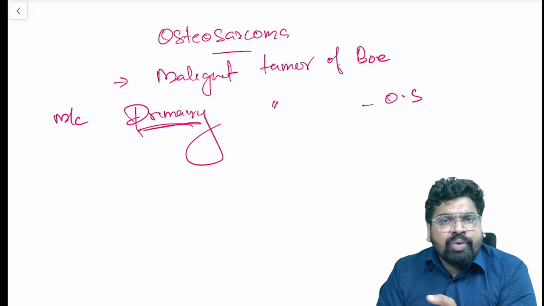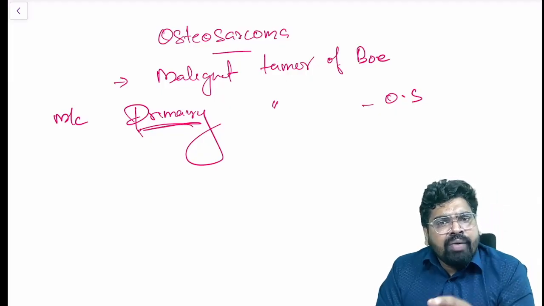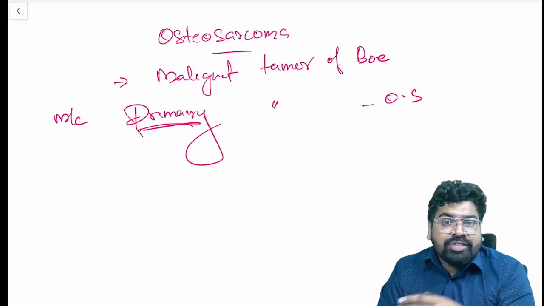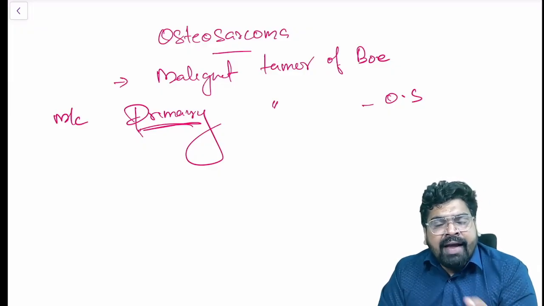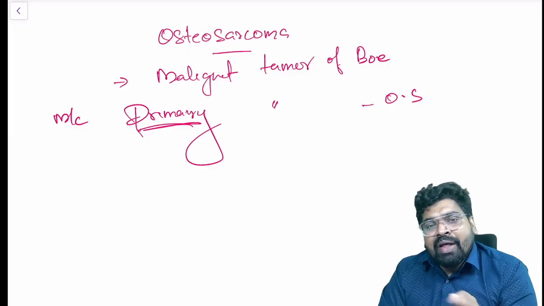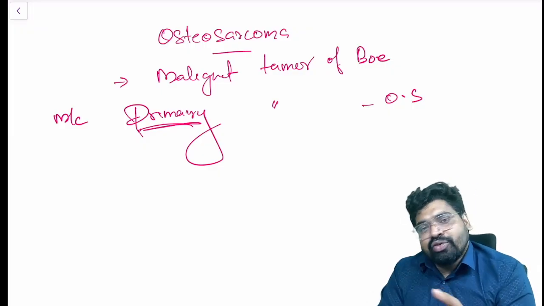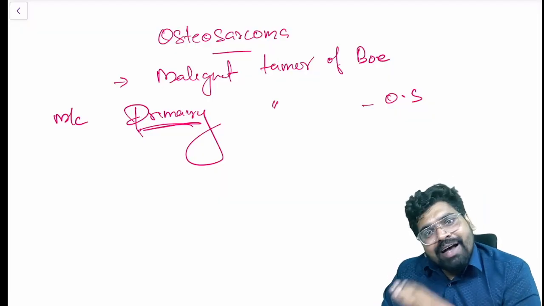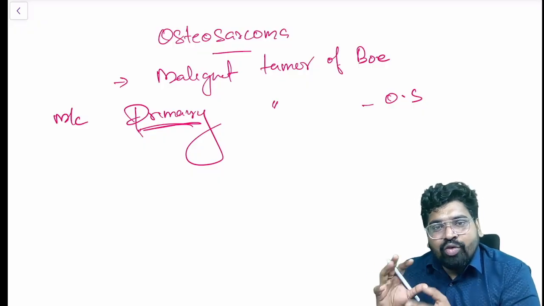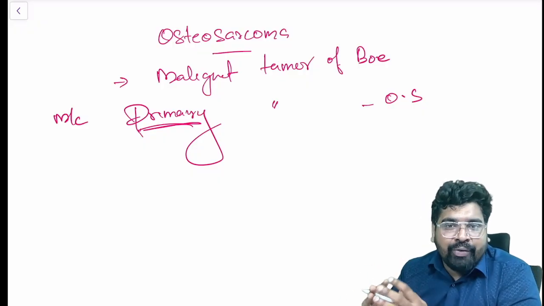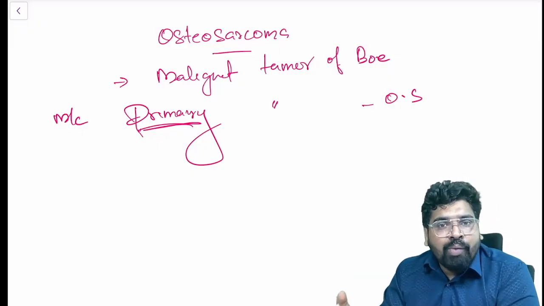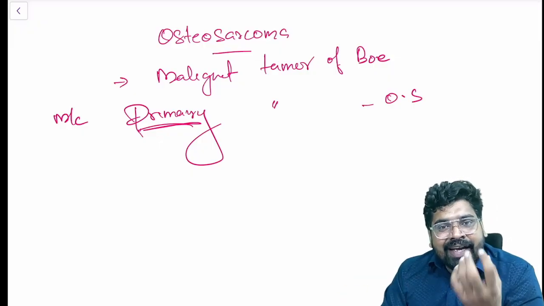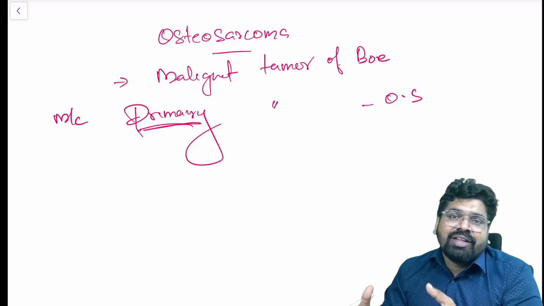In certain textbooks, it is said that the most common malignant tumor of bone is multiple myeloma. And in some textbooks, it is written that the most common malignant bone tumor is osteosarcoma. Actually, multiple myeloma is a tumor of your plasma cells, which means this tumor belongs to the bone marrow. But you know, bone marrow is within the bone. So anyway, multiple myeloma is present in the bone.